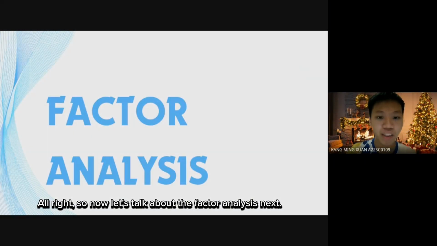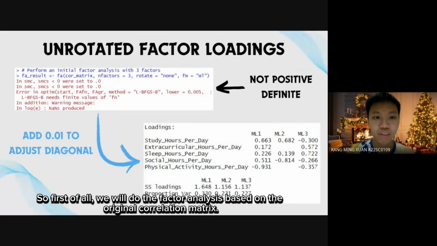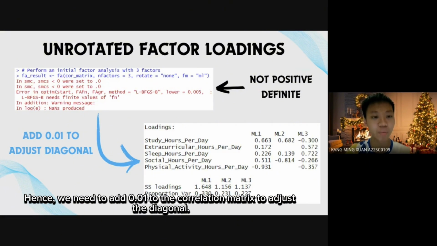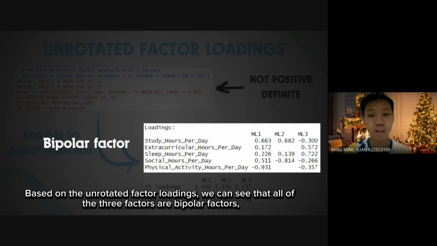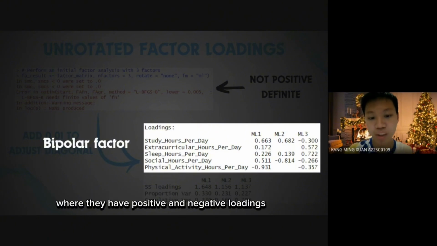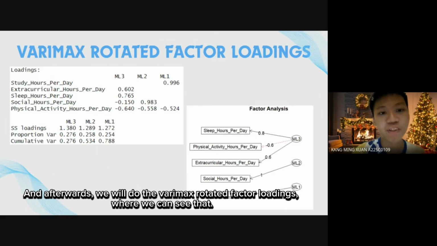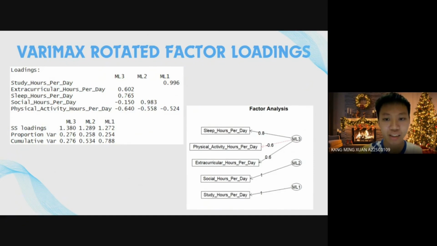All right, so now let's talk about the factor analysis. First of all, we will do the factor analysis based on the original correlation matrix, but as we can see, the correlation matrix is not positive definite, so it cannot run the factor analysis. Hence, we need to add 0.01 to the diagonal of the correlation matrix to adjust it, and we can find the unrotated factor loadings. Based on the unrotated factor loadings, we can see that all of the three factors are bipolar factors, where they have positive and negative loadings. Afterwards, we will do the varimax rotated factor loadings.